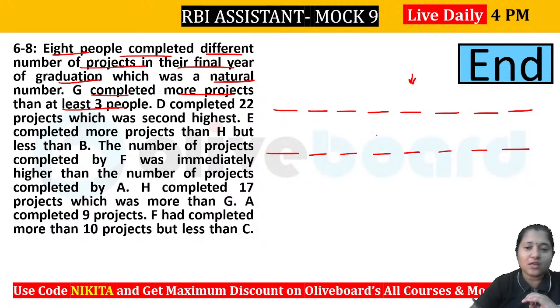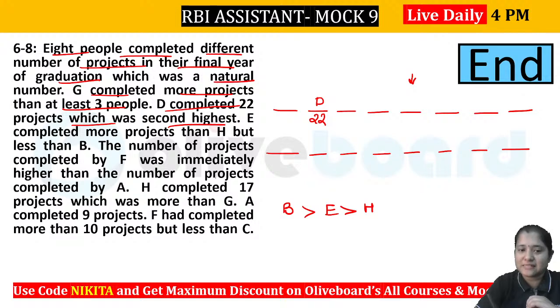Seeker, very good evening. Now what is given? D completed 22 projects, which was second highest. So you can see D22 will be here. This is a fixed information. Now it is given E completed more projects than H but less than B. So something like this. Okay?